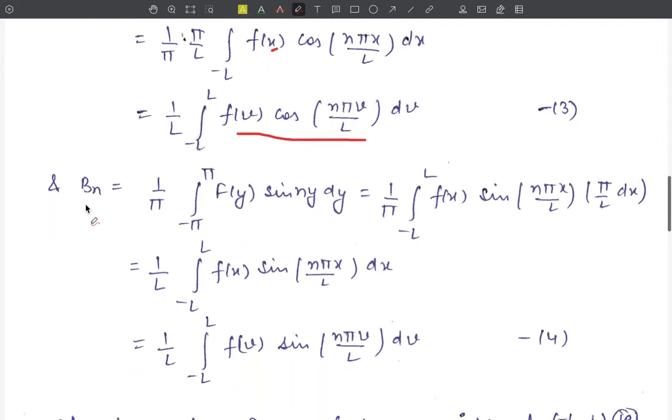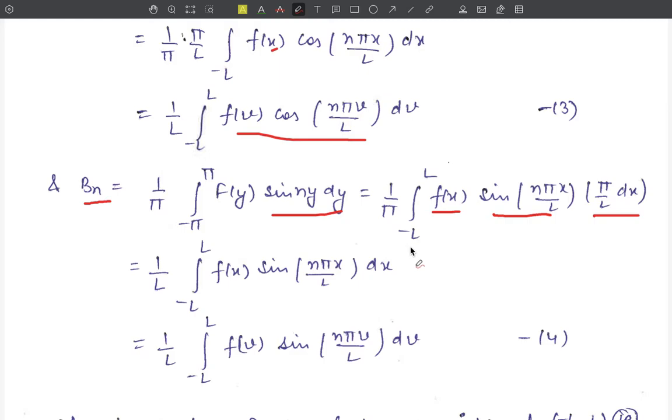And the value of the next Fourier coefficient b_n is equal to 1 upon pi integration minus pi to pi capital F of y sin ny dy. Again by replacing this by x, that y is equal to pi x by L, we get this capital F of y is equal to small f of x, this sin ny is equal to sin of n pi x by L, and this dy is equal to pi upon L dx.